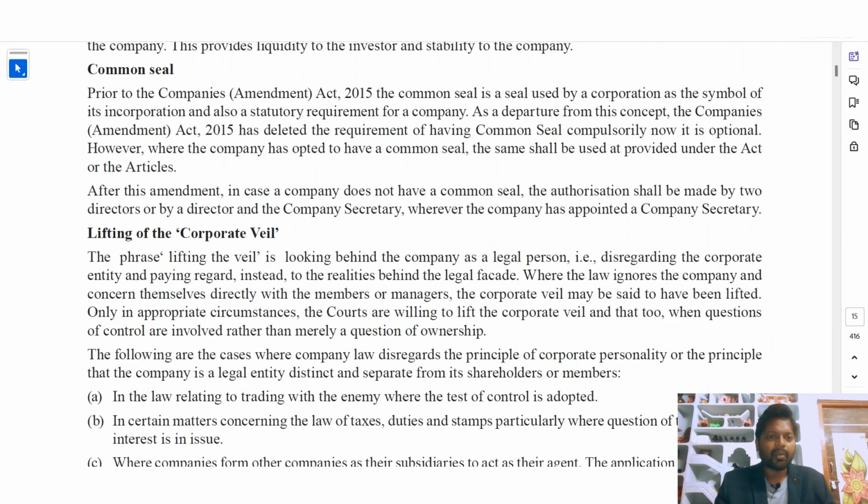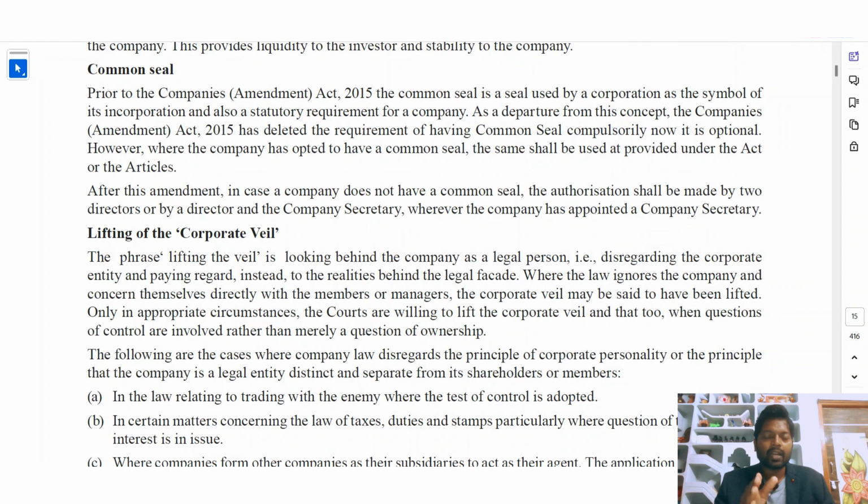After this amendment, in case a company does not have a common seal, the authorization shall be made by two directors or by a director and the company secretary wherever the company has appointed a company secretary. So, if the company has a common seal, it can continue in the way it likes.